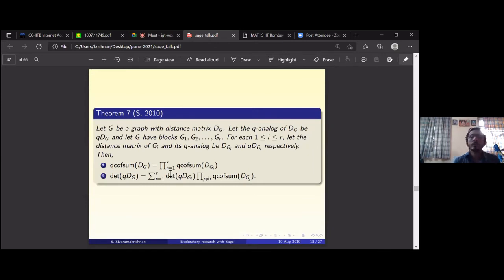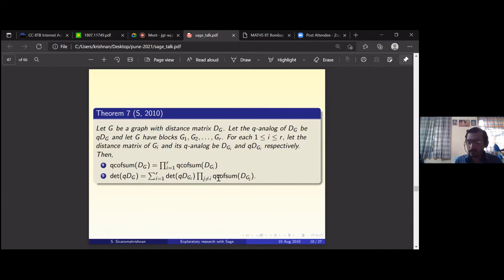And then with respect to this, you get the exact analog of the Graham-Hoffman-Hosoya theorem. The q cofactor sum is the product of the q cofactor sums of the individual blocks. That follows, and the determinant takes exactly the same form. No change at all.